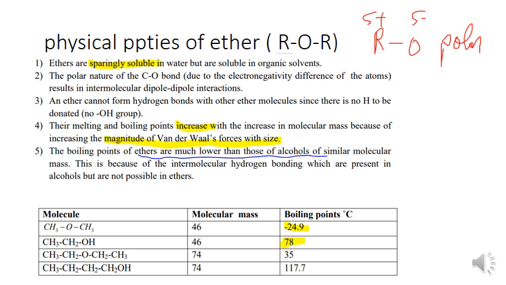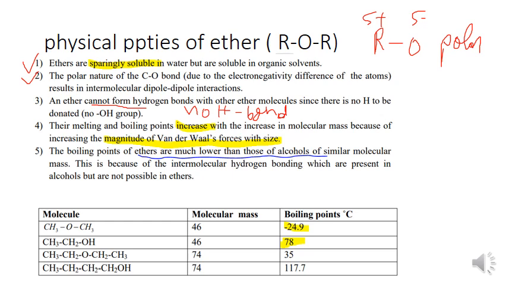Ether can form polar interactions, but ether can't form a hydrogen bond. No hydrogen bond in ether, it cannot form hydrogen bonds. This means it has a lower boiling point compared to alcohol.